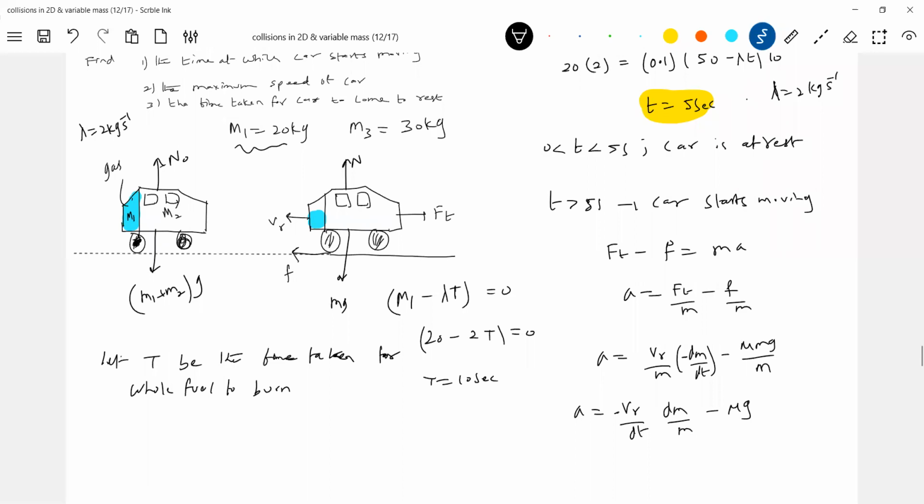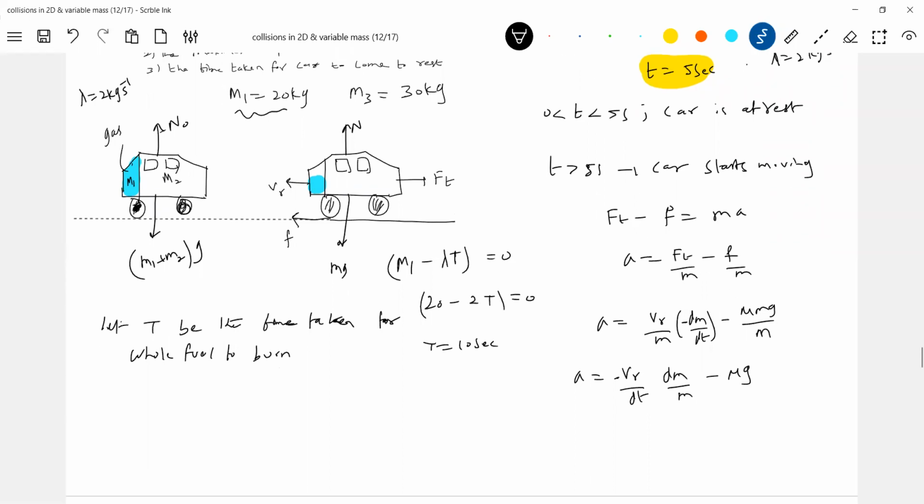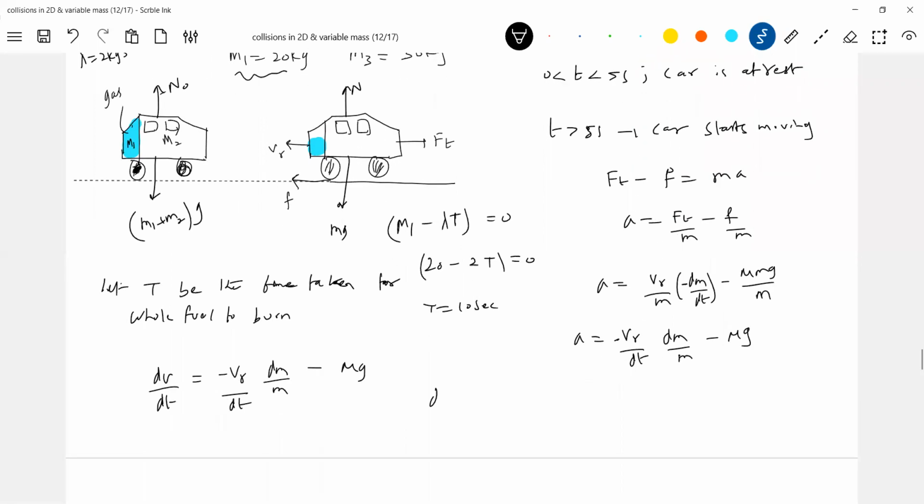So what is the acceleration now? Acceleration will become dv by dt equal to minus Vr dm by m, minus mu g. Adjusting dt on both sides, the equation will be dv is equal to minus Vr dm by m minus mu g dt.